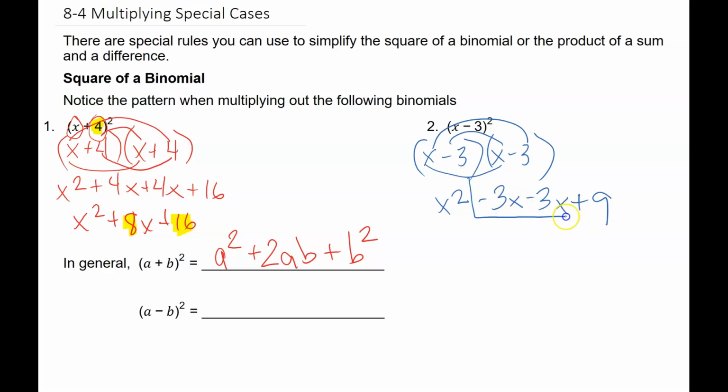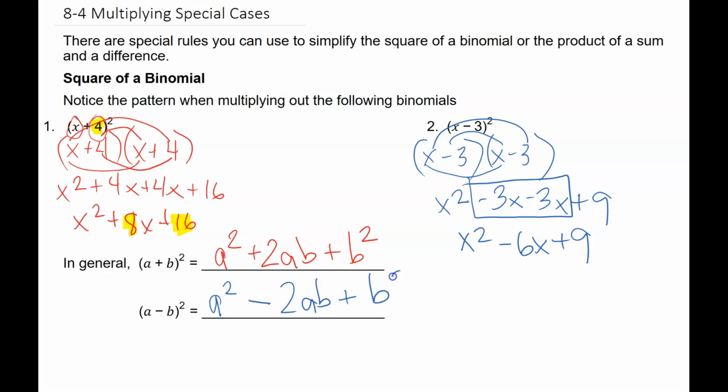So if I combine my like terms, I get x squared minus 6x plus 9. So how does that look in general? Well, we have our a squared, and we subtract double the ab, plus b squared.